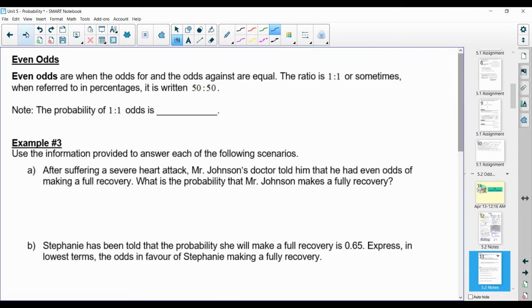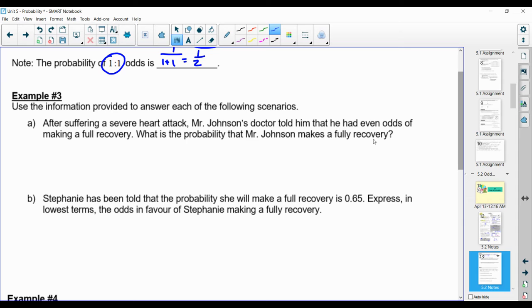All right, we're just going to work through a couple more examples today. Another way that we can talk about odds is we can talk about even odds. And this is a term that's sometimes used in the medical field. So even odds are when odds for and the odds against are equal. So the ratio for even odds is 1 to 1. Or we often think about this more, especially when we're thinking about raffles, 50-50. Okay, so even odds means there's a 50% chance of it happening and a 50% chance of it not happening. So it's 50-50. If we were to write the probability of odds, odds is 1 to 1. Remember, that means our total is 1 plus 1, which is 2. So this is going to be 1 over 1 plus 1, which is 1 over 2.